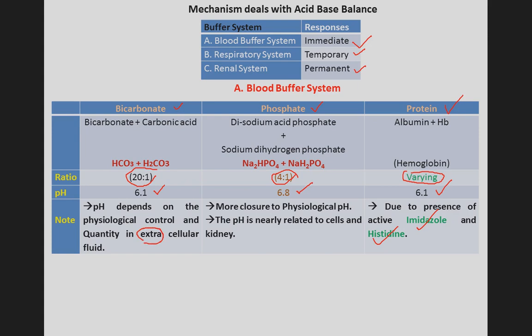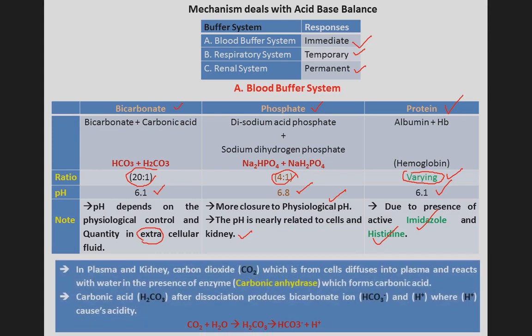You know what extracellular fluid is. Next is the phosphate buffer system. This is closer to physiological pH. The pH is nearer related to cell and kidney, right? Then for the protein buffer the ratio is varying. The pH is 6.1 due to the presence of active imidazole and histidine.